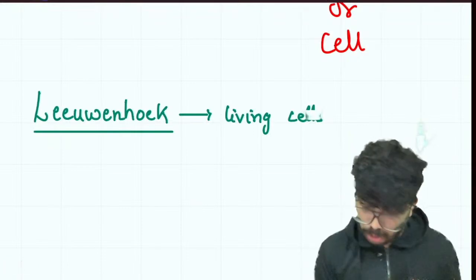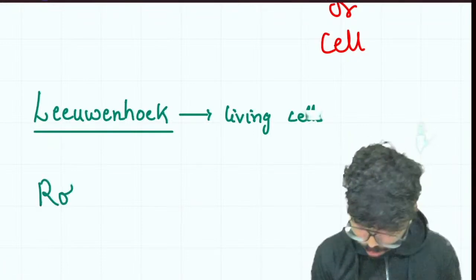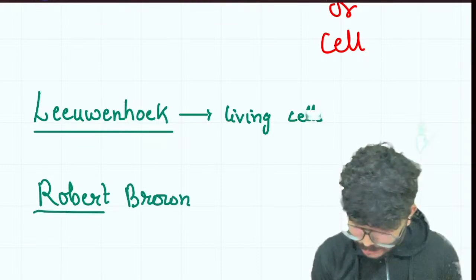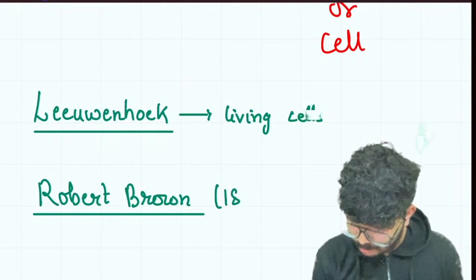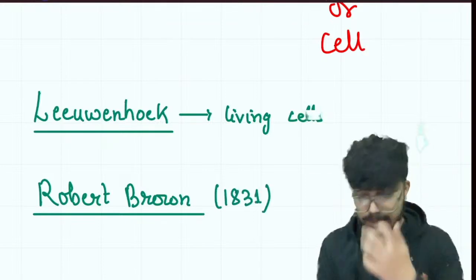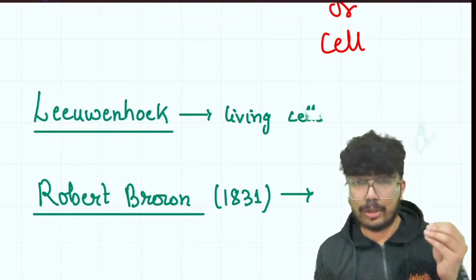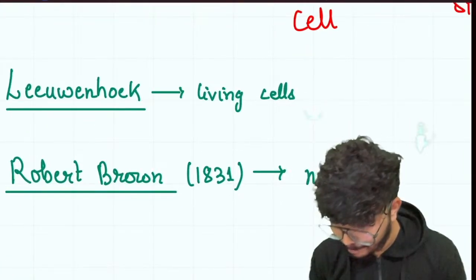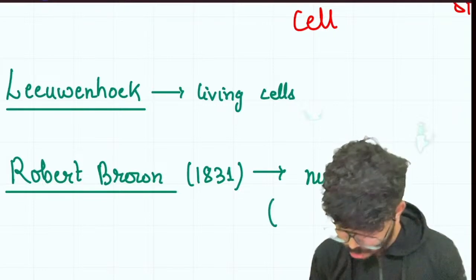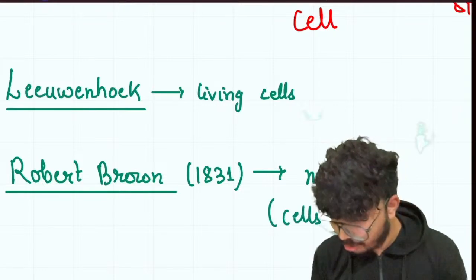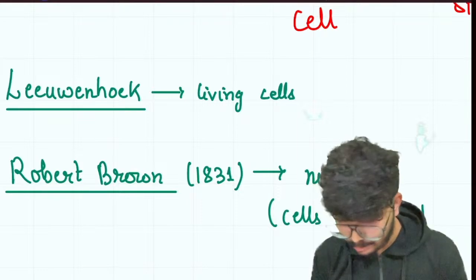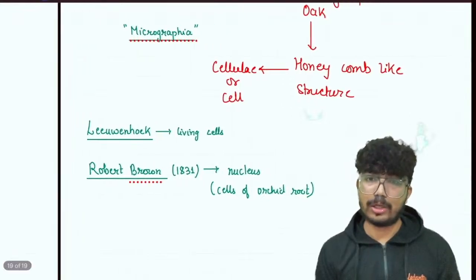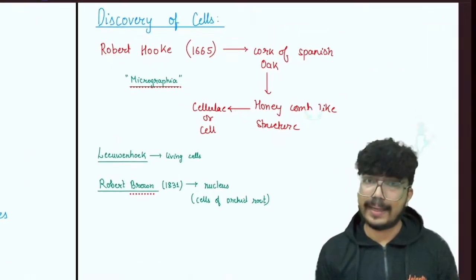Next, Robert Brown. In the year 1831, he discovered the nucleus. He discovered the nucleus in the root cells of orchids. What was the sample taken? Cells of orchid root. Correct? So this is what you have to remember, right?